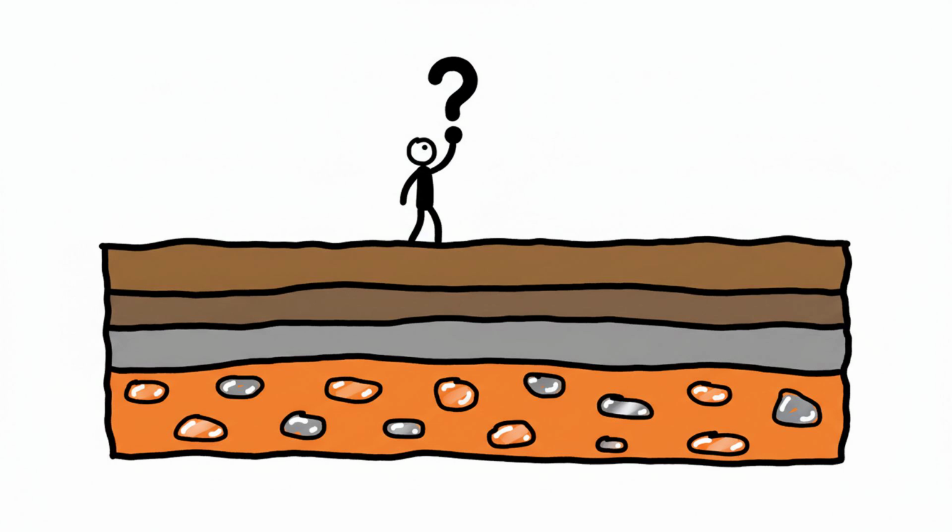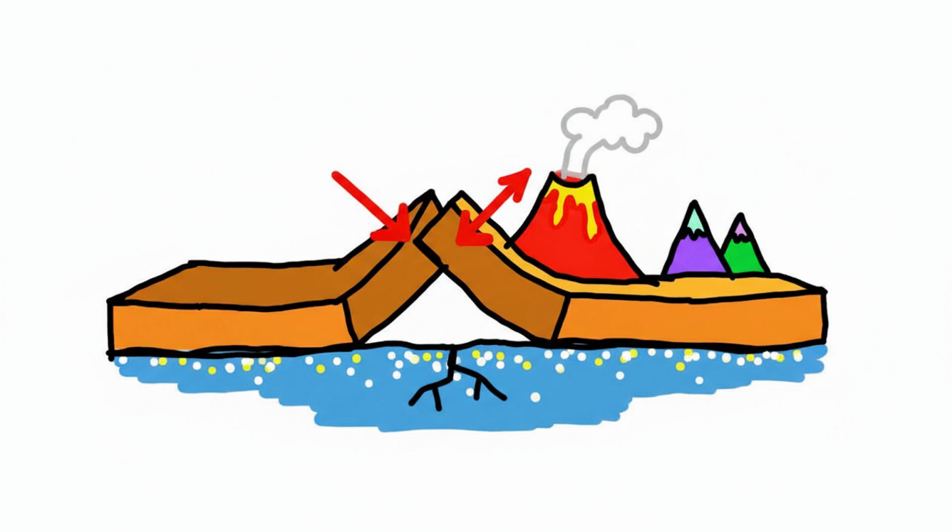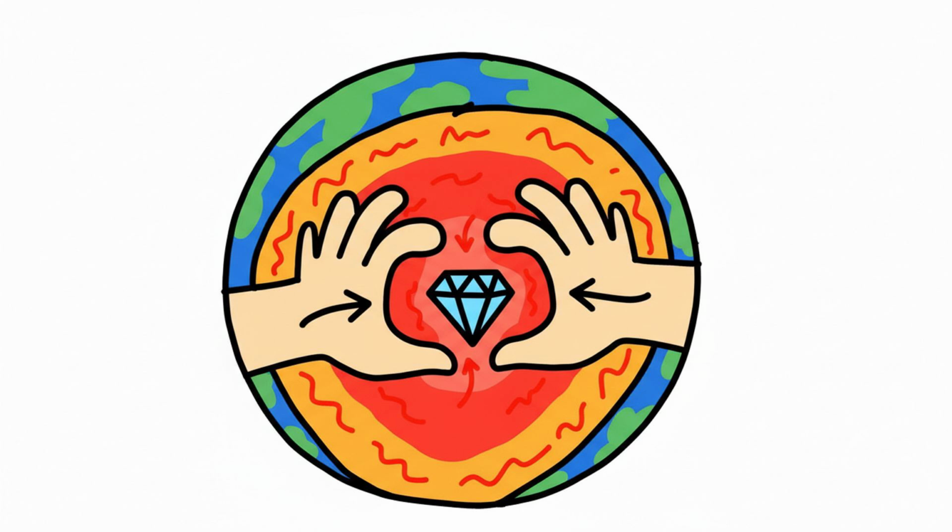Many valuable metals form through geologic processes deep underground. Hot fluids move through cracks in rock, carrying dissolved elements. As the fluids cool or react with other rocks, metals can deposit in concentrated veins. Plate boundaries, where Earth's crust collides, pulls apart, or slides, are especially active places for these processes. That is why many mineral deposits are connected to ancient volcanoes, mountain building, or ocean floor activity.